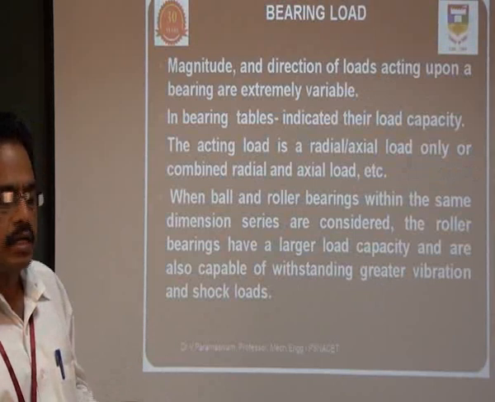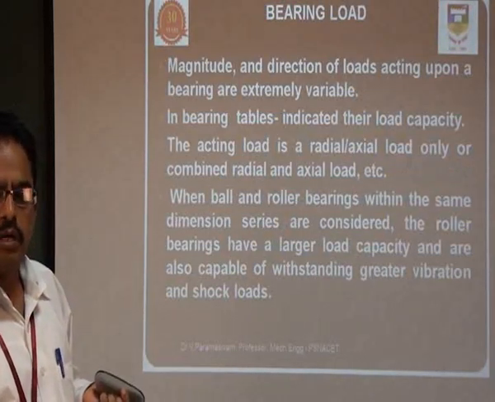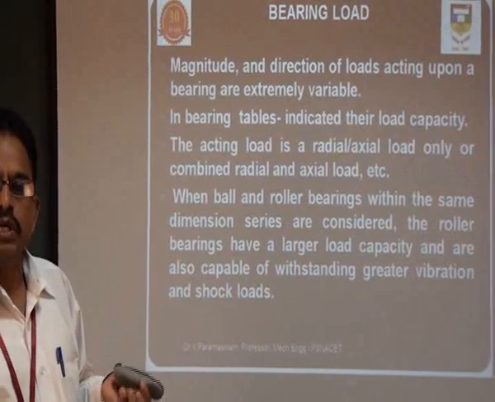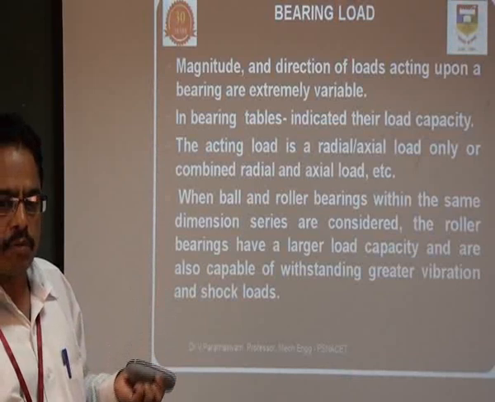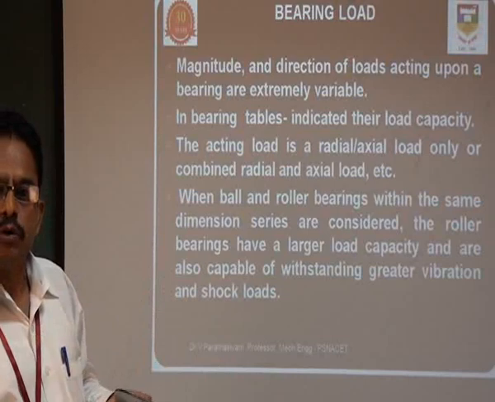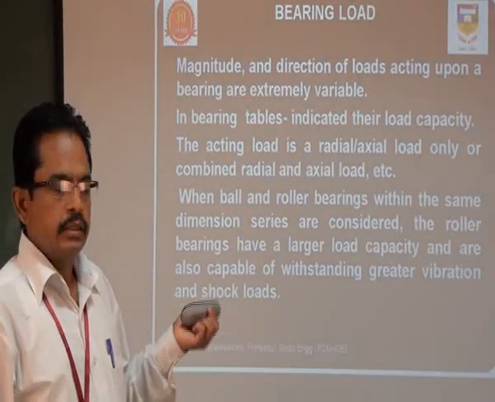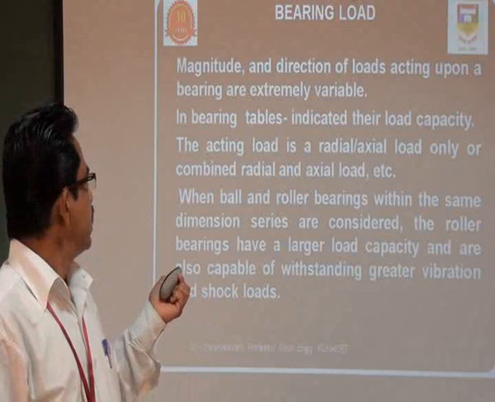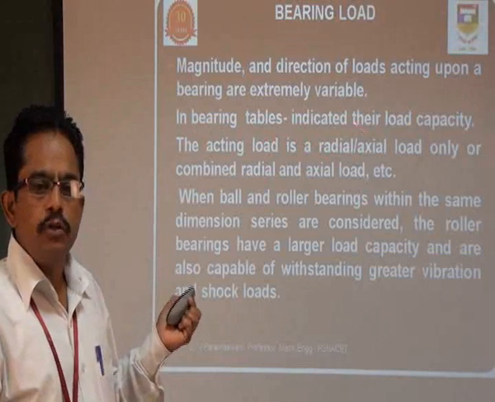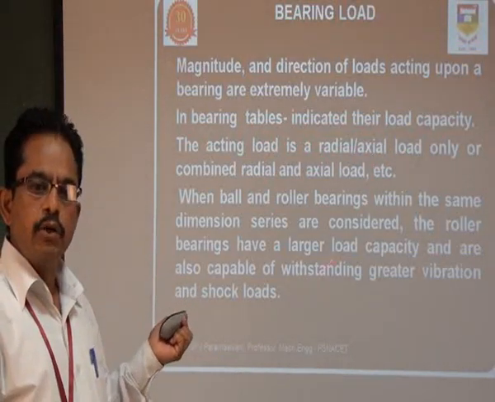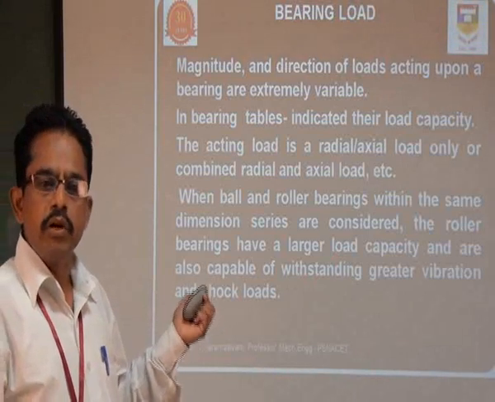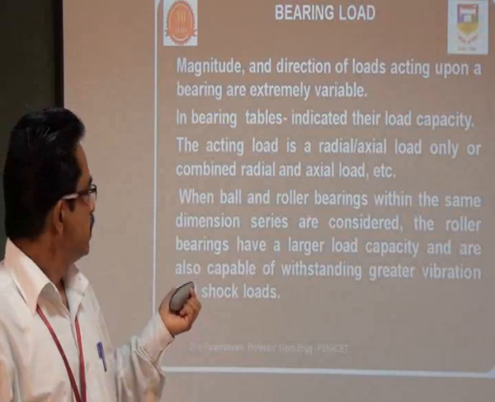The second criterion is the bearing load. We have to select the bearing based on the type of load. For example, in a machine where a radial load or axial load is acting, we have to select accordingly. For example, in the diagram, whether the load is an axial load or radial load, or whether the load is combined axial and radial. Based on that only we have to select the bearings.